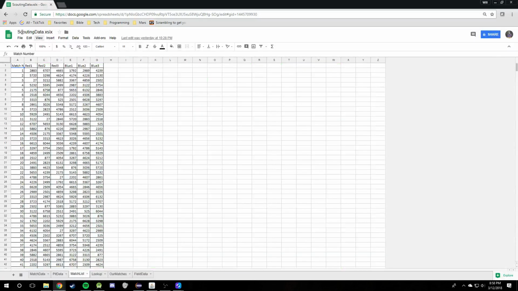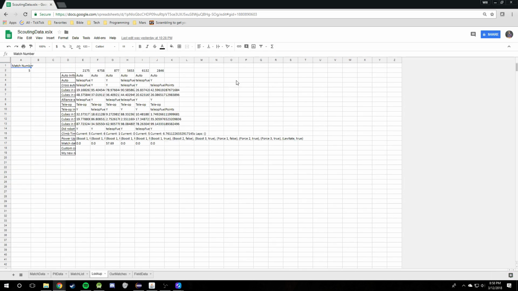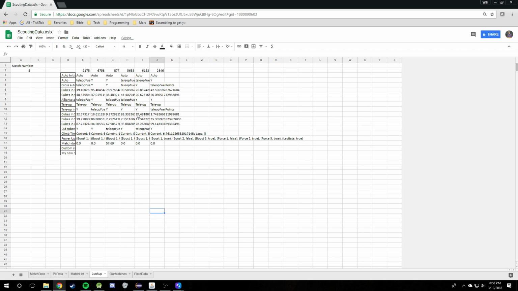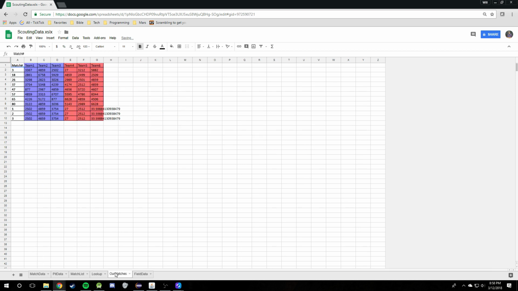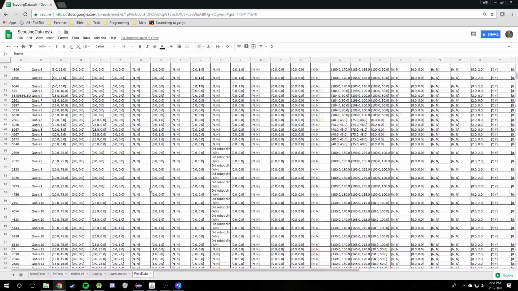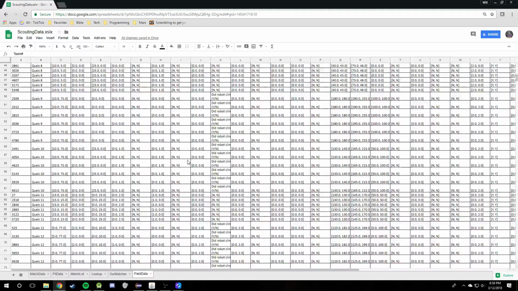You can get a match list of all the matches in the event and which teams are on there and which alliance they're on. You get this cool match lookup feature, right? You can enter a match number here, and it'll pull the 6 teams and all their metric data for that match, for each team. You've got our matches, which will show you which matches you're in, and you can also import or export field data, which is what The Blue Alliance records.